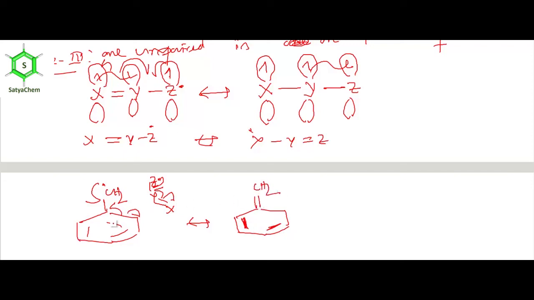Only the position of this double bond changes. Now the unpaired electron moves from this carbon to this carbon, then again X double bond Y, Z dot.